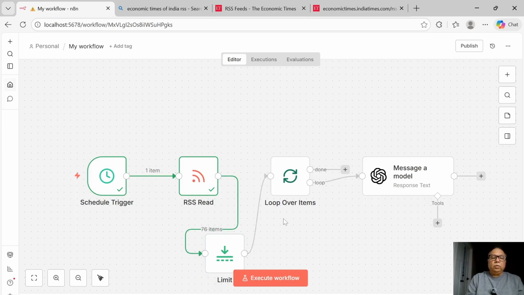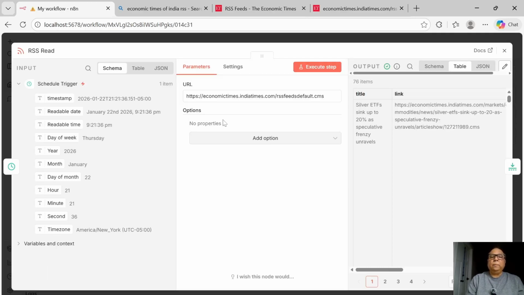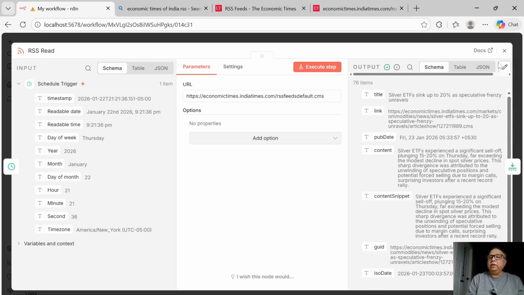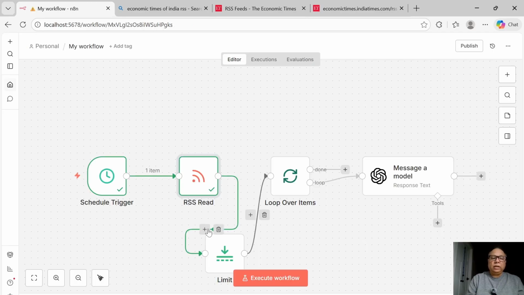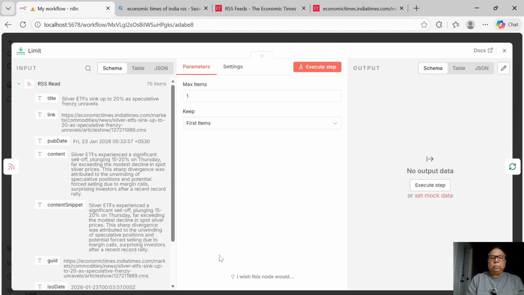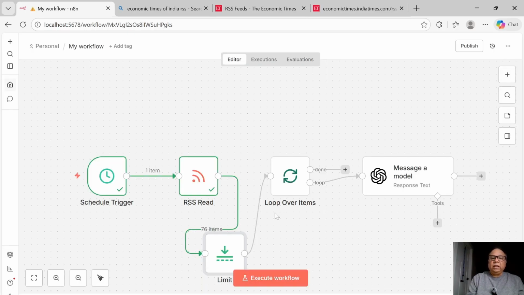to change this. So just to summarize what we have done, we have a schedule trigger. Now we have an RSS feed that is coming to us from the Economic Times of India. All right, and the schema that they make use of, we can see it here. Since we saw that there are 76 items coming our way, I'm going to limit it, and so I put a limiter, and I've just put only one item here for the limit, and then I'm going to loop over these items and see if I can really loop over them. Okay, so let's execute the workflow.